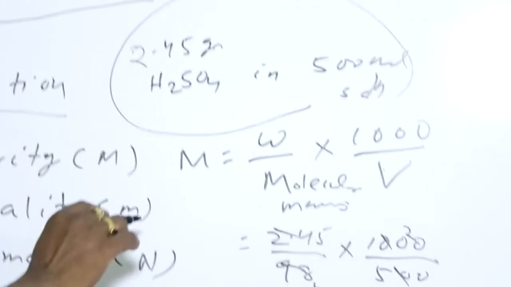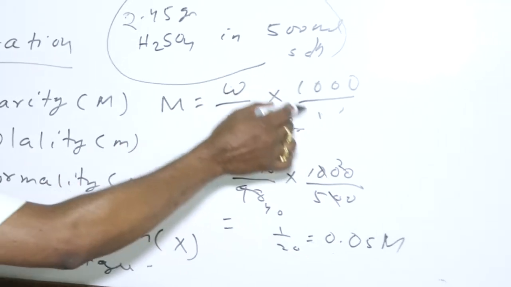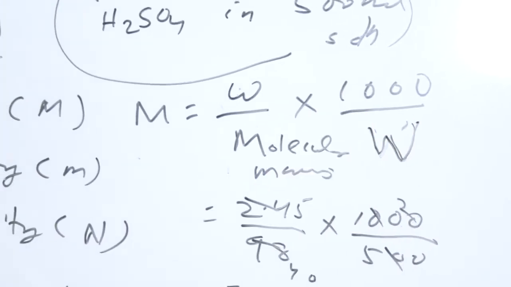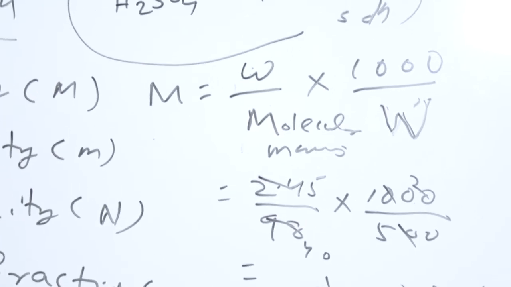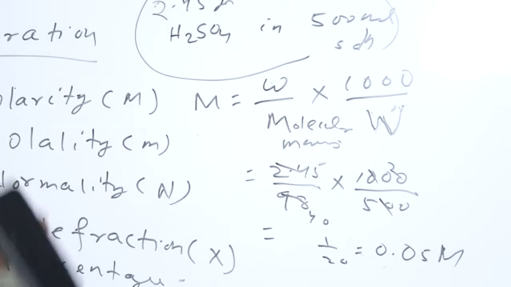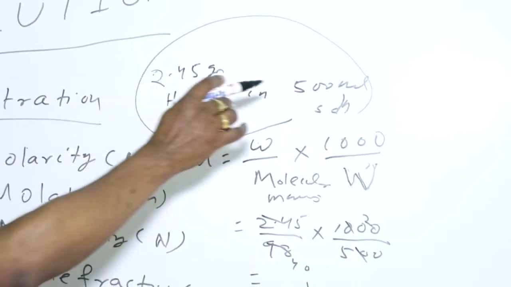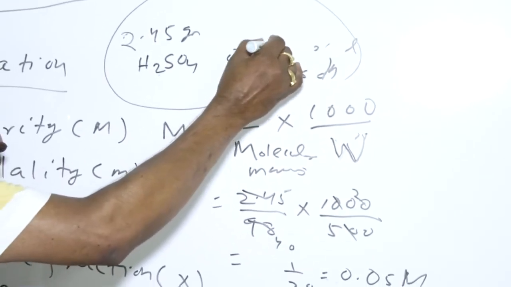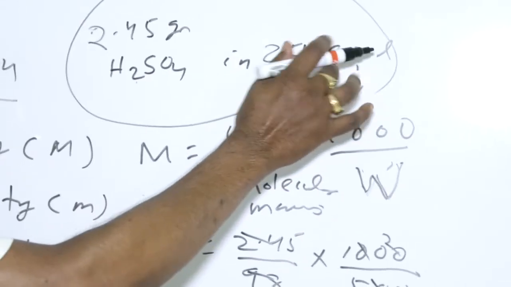The working formula will be W by molecular mass into 1000 by W, capital W. Here capital W is the weight of solvent in gram. So let us consider one example: let's say 2.45 gram of H2SO4 is present in 250 gram of solvent.